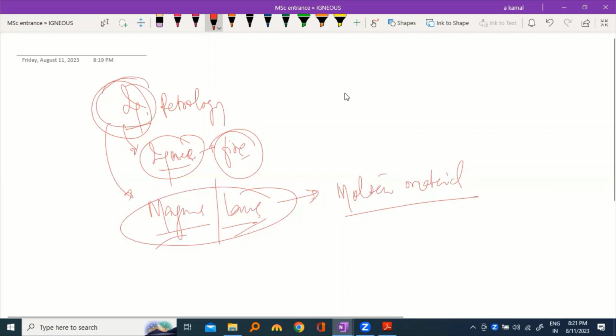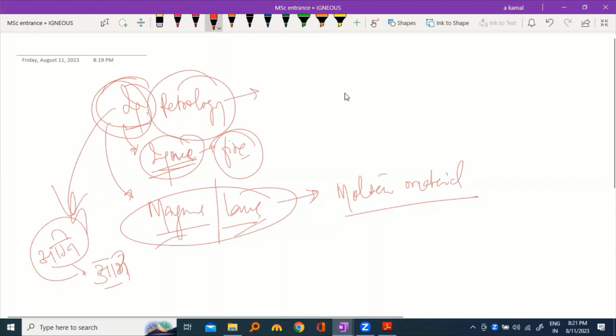Some people claim that the word ignea, or igneous, is derived from the word agni, and agni means fire. So they claim that the origin of the word igneous is from Sanskrit. Agni is a Sanskrit word. And you people know about petrology. The word petrology comes from petra. Petra means rock.